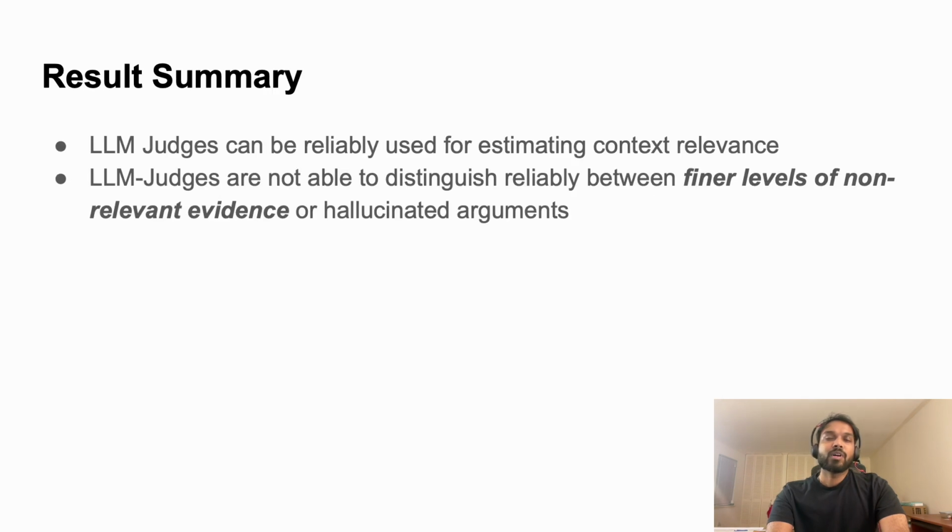In summary, through our metrics, we observe that LLMs can be reliably used for estimating context relevance. However, prompt-based LLM judges are not able to reliably evaluate argument groundedness and overall quality. For all metrics, LLM judges are not able to distinguish reliably between finer levels of non-relevant evidence or hallucinated arguments. These results have important implications for argumentation as well as language modeling methods relying on LLMs for eliciting pseudo-human preferences, employing them as teachers for subsequent distillation, or as evaluators themselves, as our methods reveal several shortcomings.